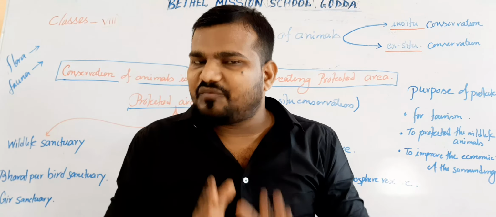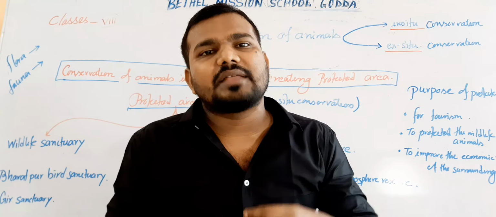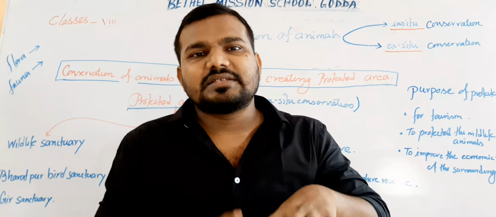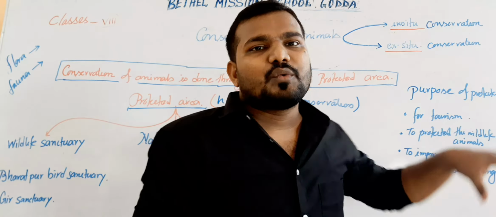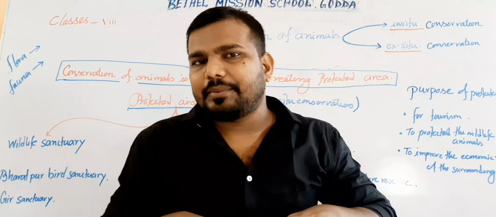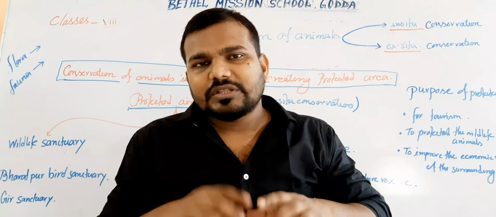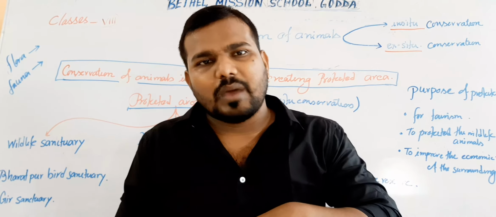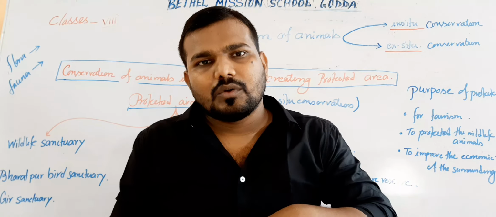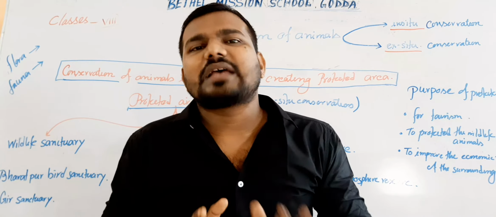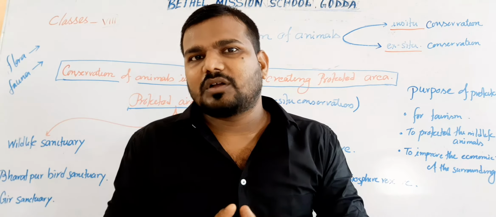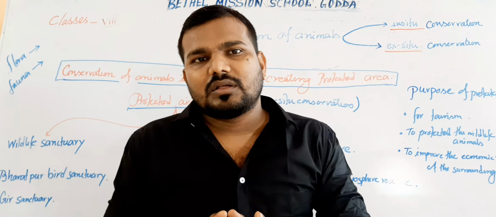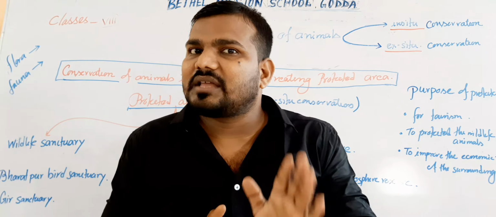Suppose in the Sundarbans there is only one tiger present. It is quite difficult for us to conserve this tiger in the form of in situ conservation. First, we have to create a barrier so that the tiger does not enter into the human locality. We have to recruit some forest men or forest workers so that no hunter can hunt the tiger.